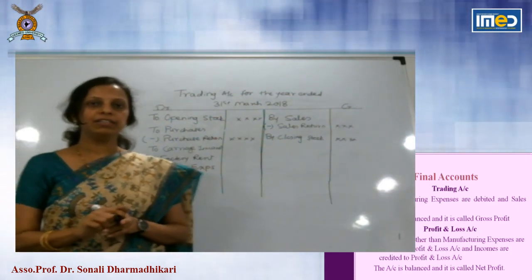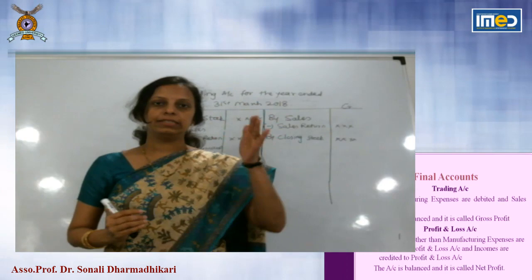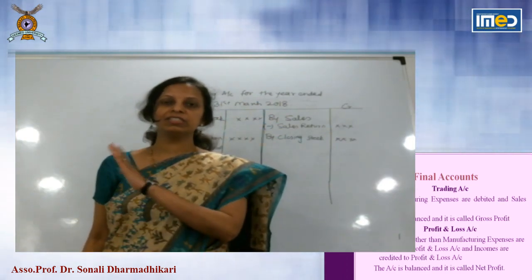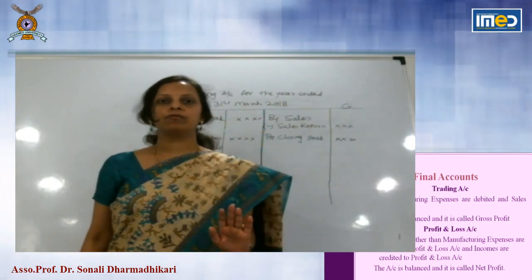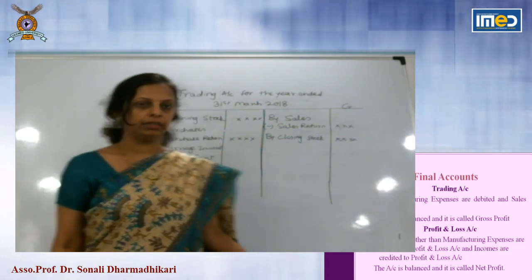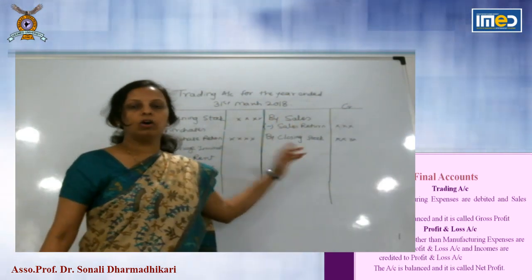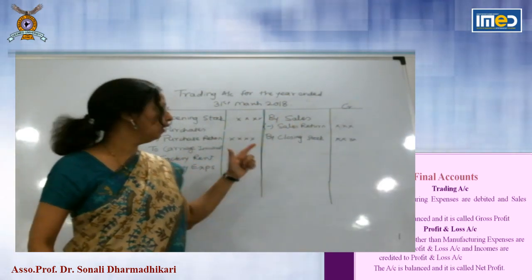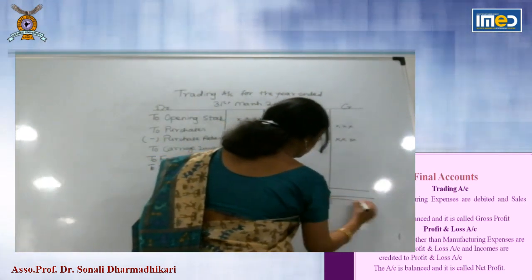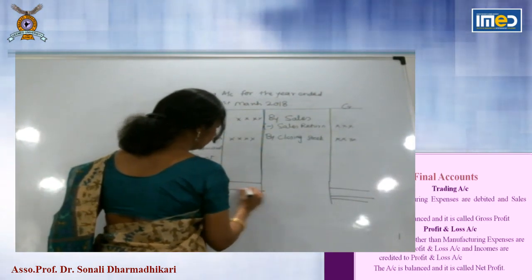So in mathematics, we have seen the equation sales minus total expenses is equal to profit. The same we are following, only in accounting the presentation is different. On credit side income, on debit side expenses. Now we will balance the account, that is take total, repeat it on other side.